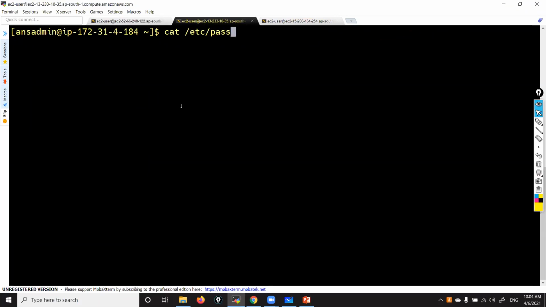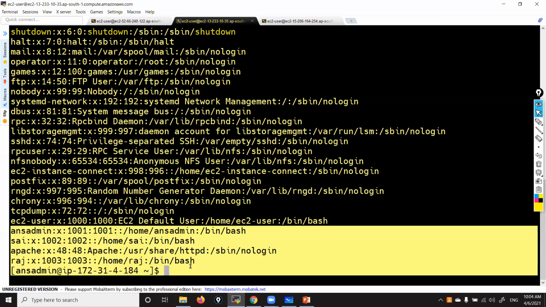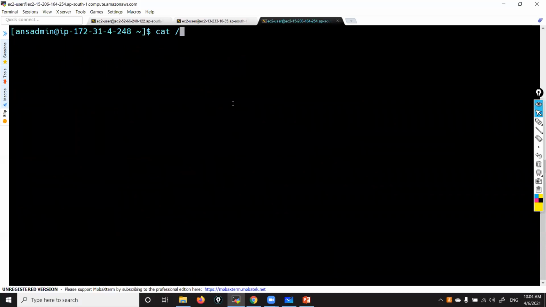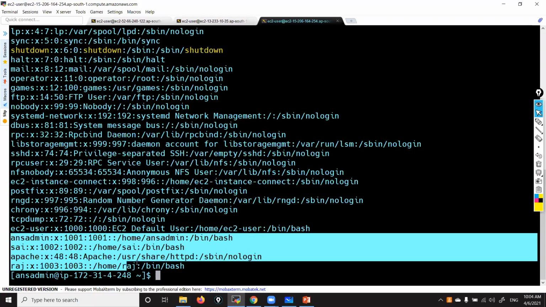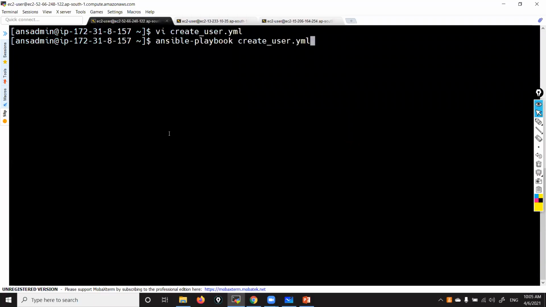cat /etc/passwd. See, Hari user is not there. Correct? What about node 2? cat /etc/passwd. So Hari user is not there. Now let's run this playbook. Enter.